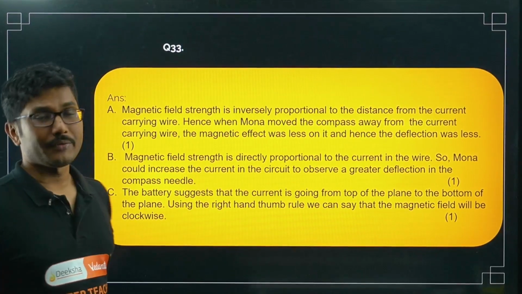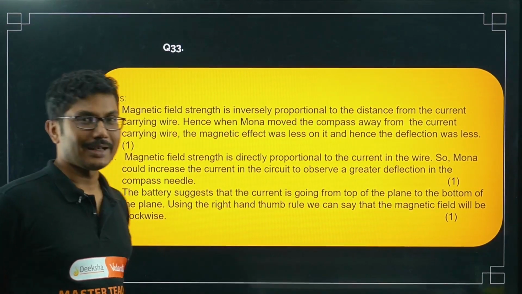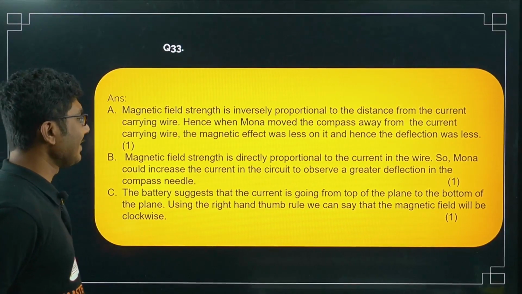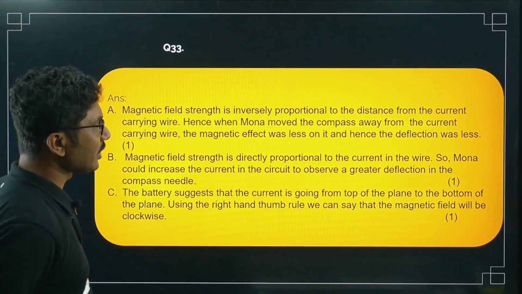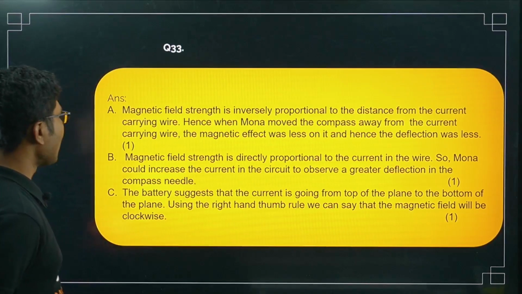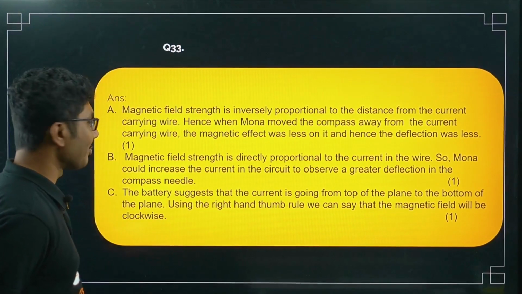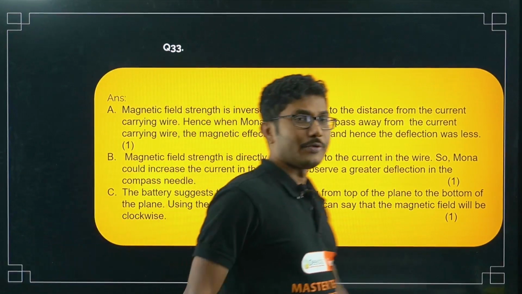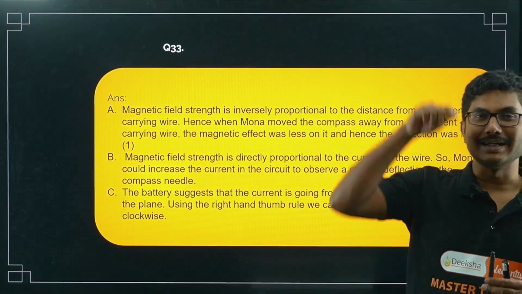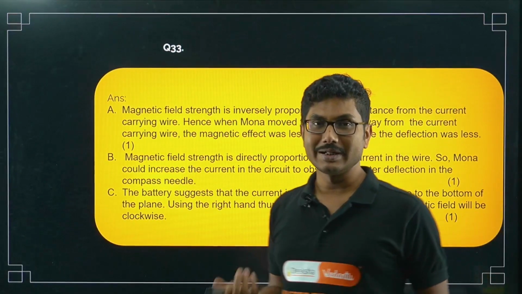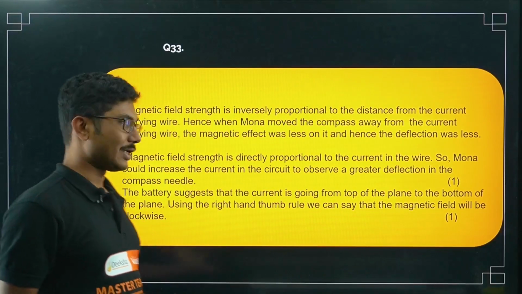So as you are moving away, the field strength decreases and the deflection decreases. Magnetic field strength is directly proportional to the current in the wire. So Mona could increase the current in the circuit to observe the greater deflection in the compass needle. Increasing current means the magnetic field will increase. More magnetic field means more deflection.